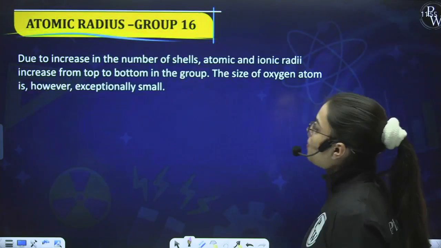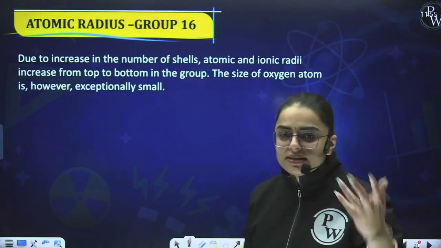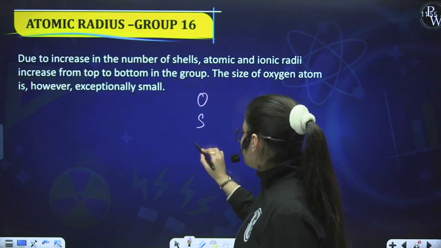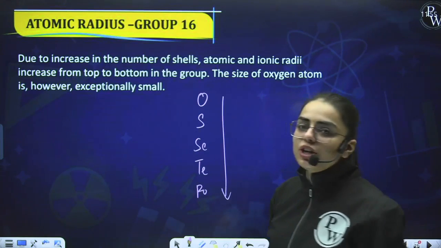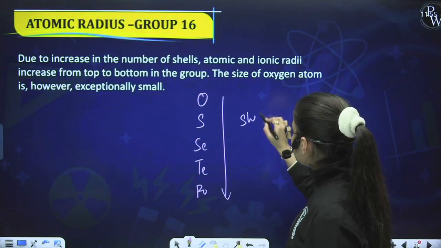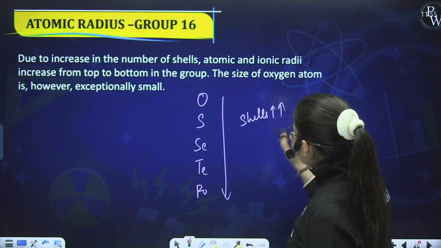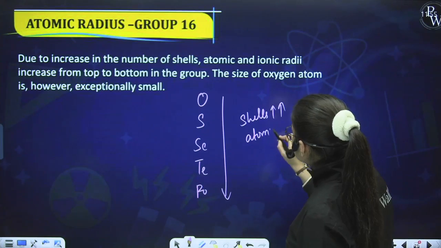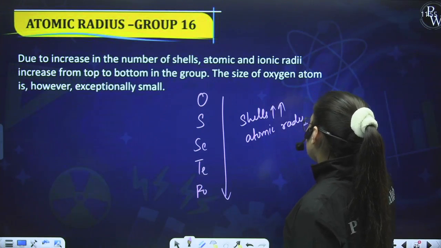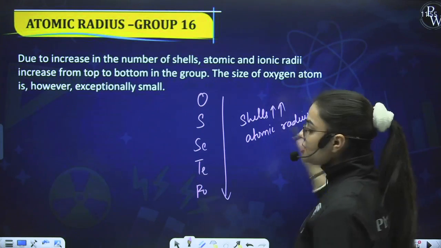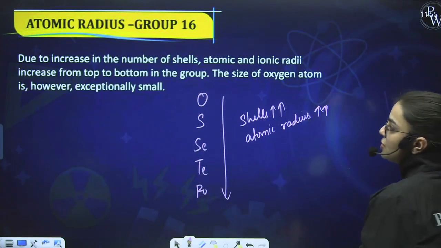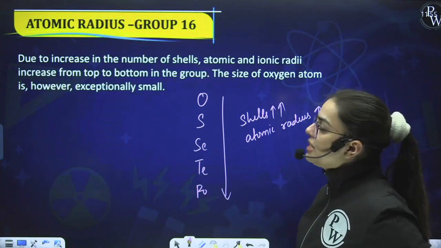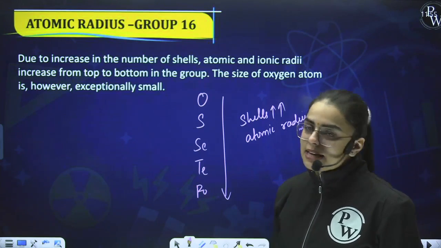The very first physical property is atomic radius. This is very simple. First of all, write the elements: oxygen, sulfur, selenium, tellurium, polonium. As you go down the group, what will happen? Number of shells will increase. If number of shells increases, atomic radius increases. Why? Because the distance from the center of the nucleus to the outermost shell is also increasing. So atomic radius increases down the group.